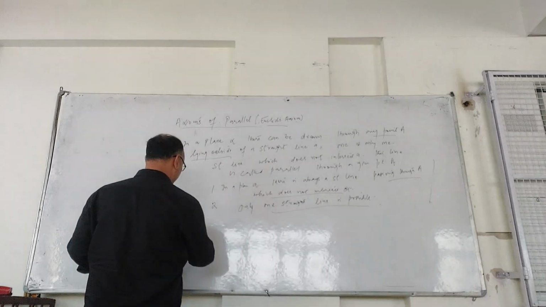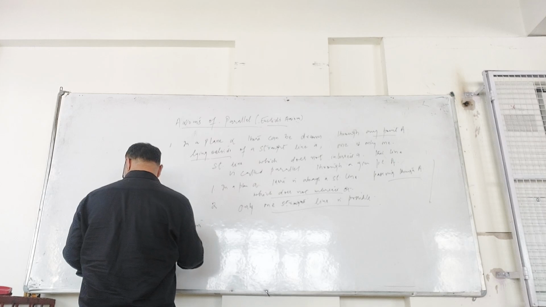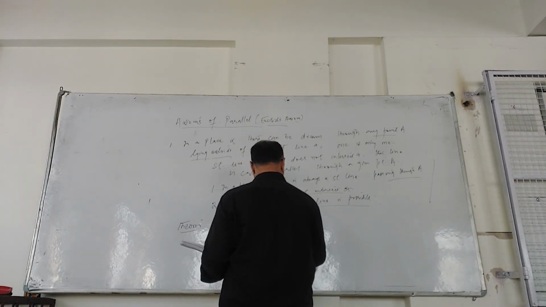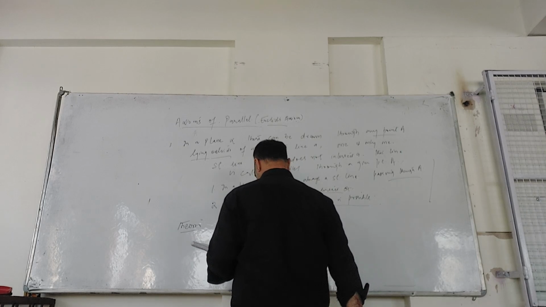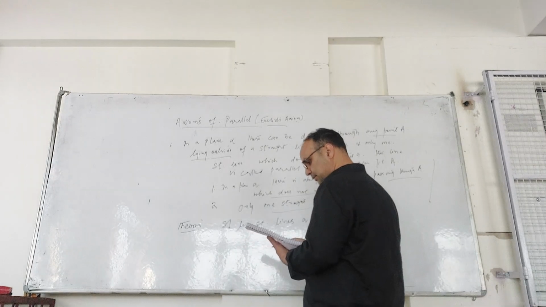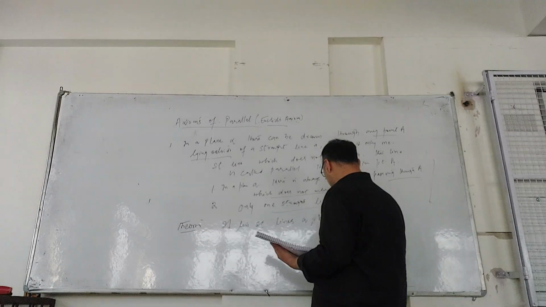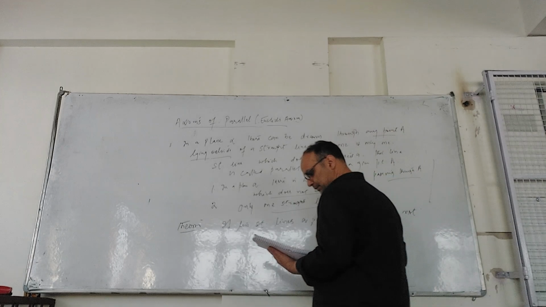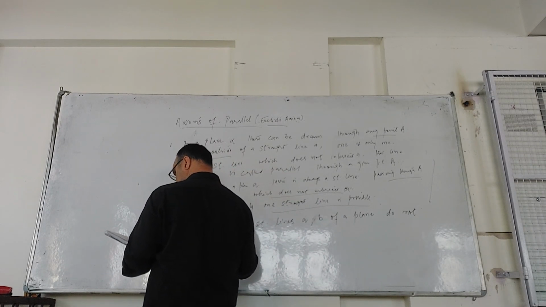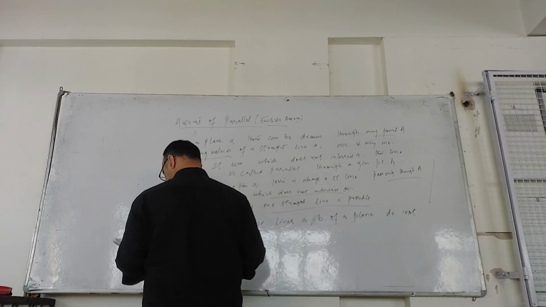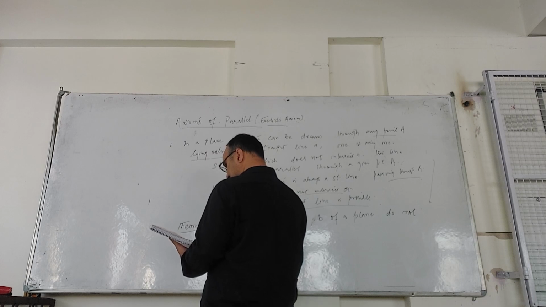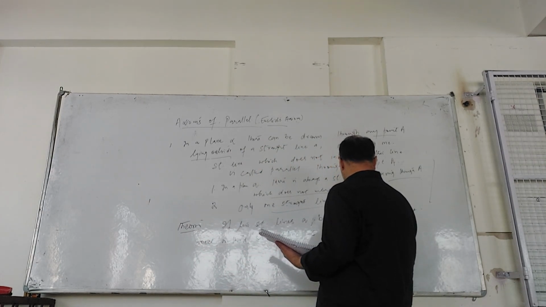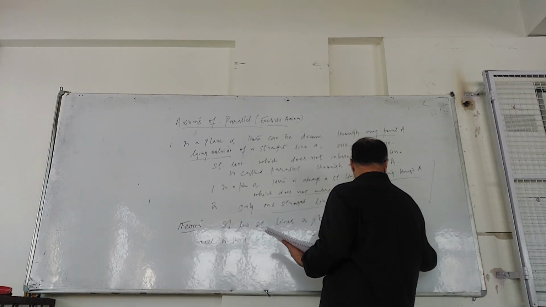So from this, there is a theorem. The theorem says that if two straight lines A and B of a plane do not meet a third straight line C in the same plane, they do not meet each other.